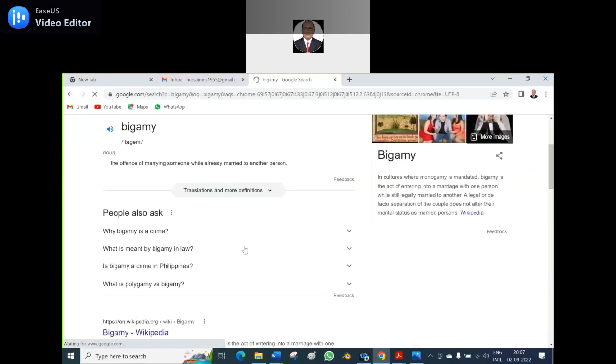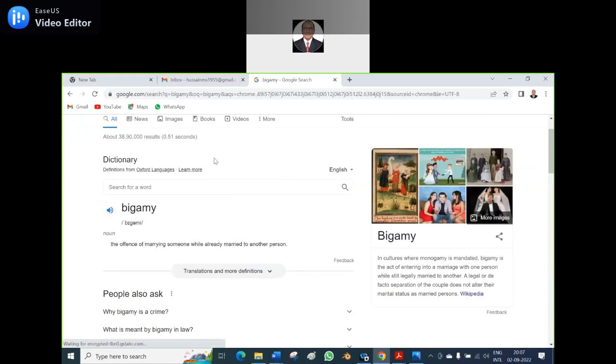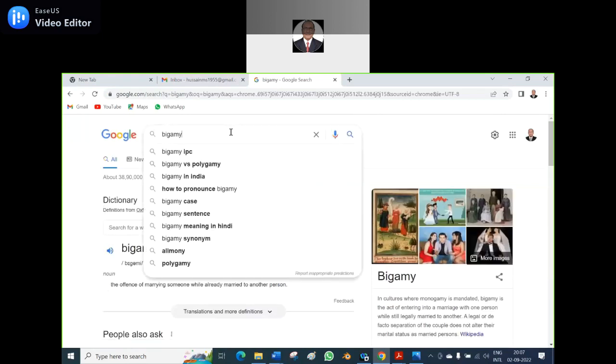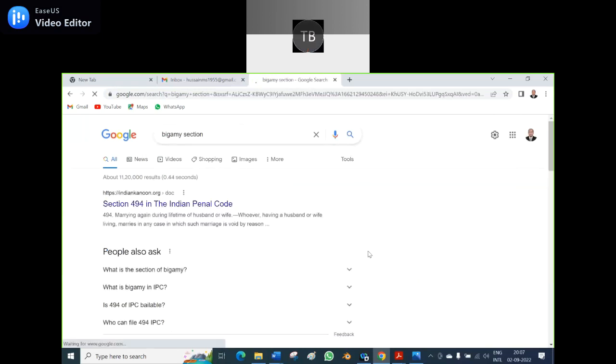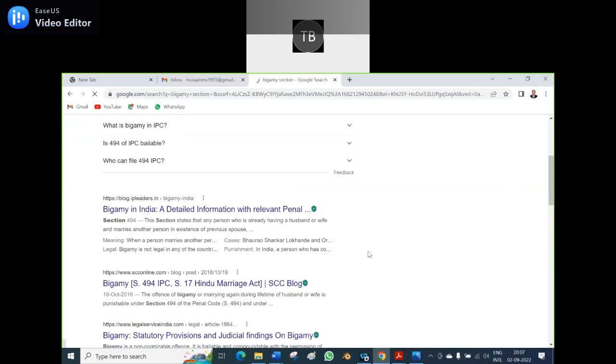Because some sections should be on the tip of our tongue. Yeah, you are right. 494, Gausia is right. The bigamy section is 494 of the IPC.